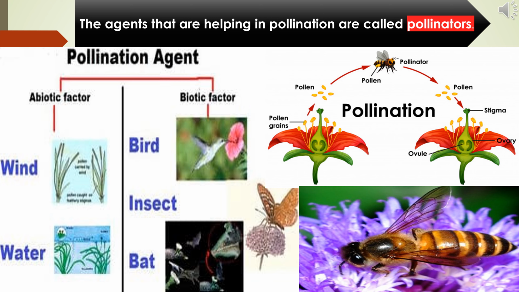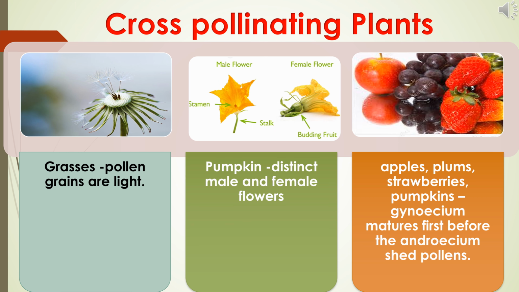This is called cross-pollination. Example, in plants like grass, the pollen grains are light. So, pollen grains are carried by wind from one flower to another flower. We know that pumpkin produces unisexual flowers. Male and female flowers are separate. So, cross-pollination with the help of insects takes place. In some plants, gynoecium matures before androecium sheds pollen. So, cross-pollination takes place. Example, apple, plums, strawberry.